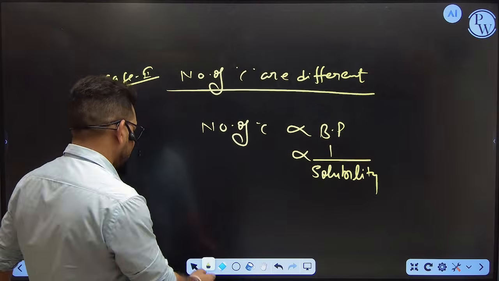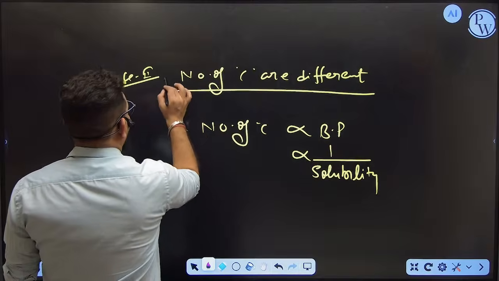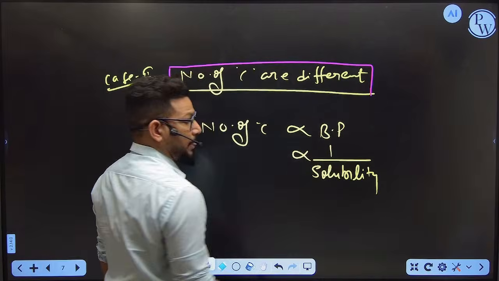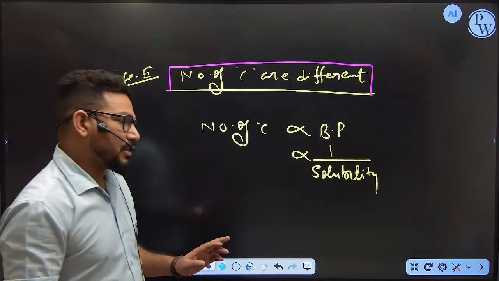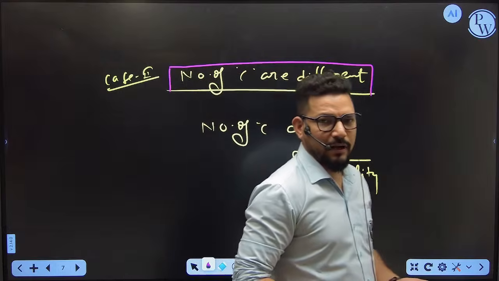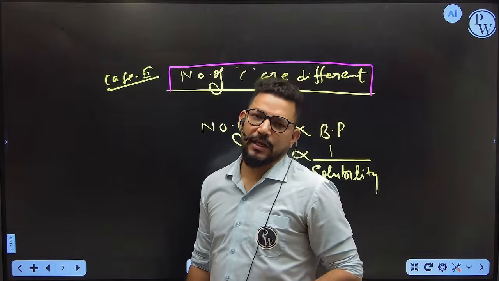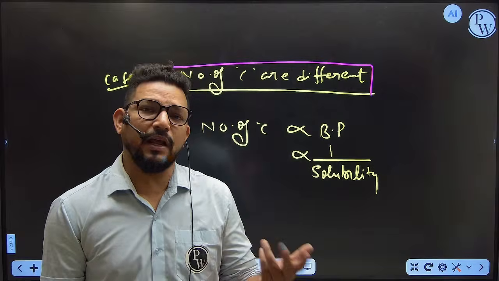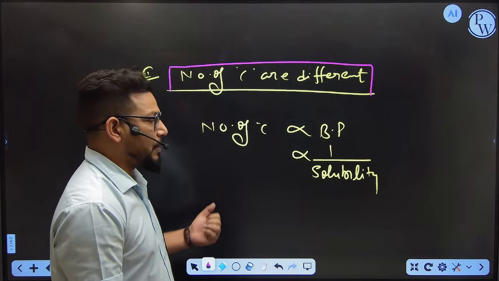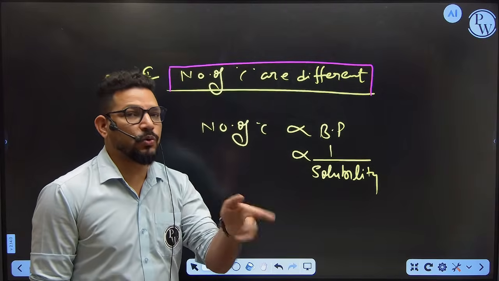And this concept is applicable only when the number of carbons are different, and the other properties remain the same. Suppose you have two kinds of organic compounds, in which one has a 2 carbon chain and the second has a 3 carbon chain, then the boiling point should be maximum for the 3 carbon chain compared to the 2 carbon chain.